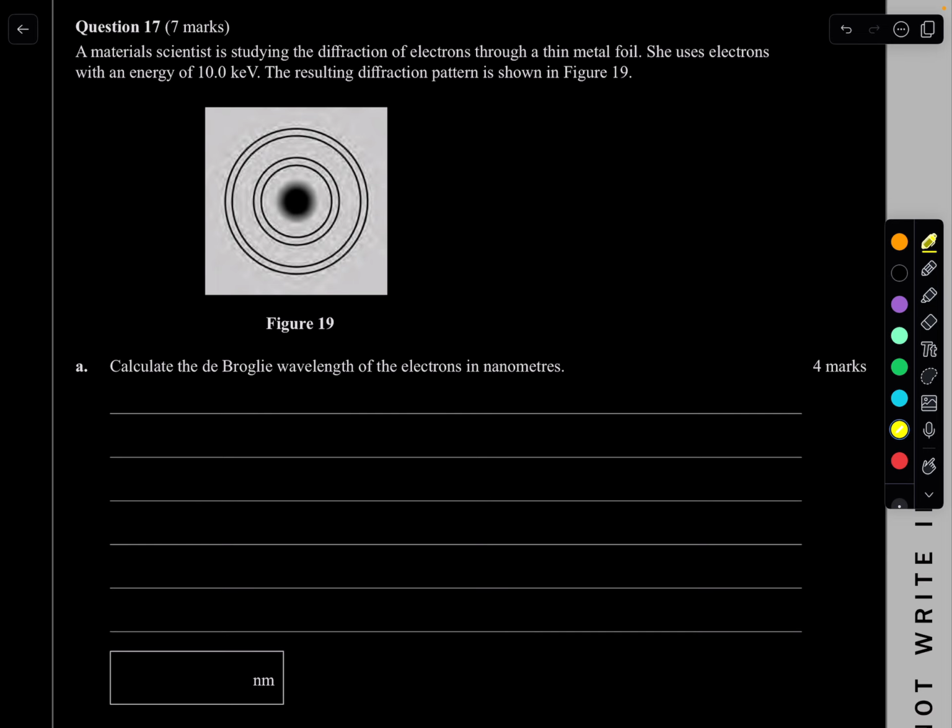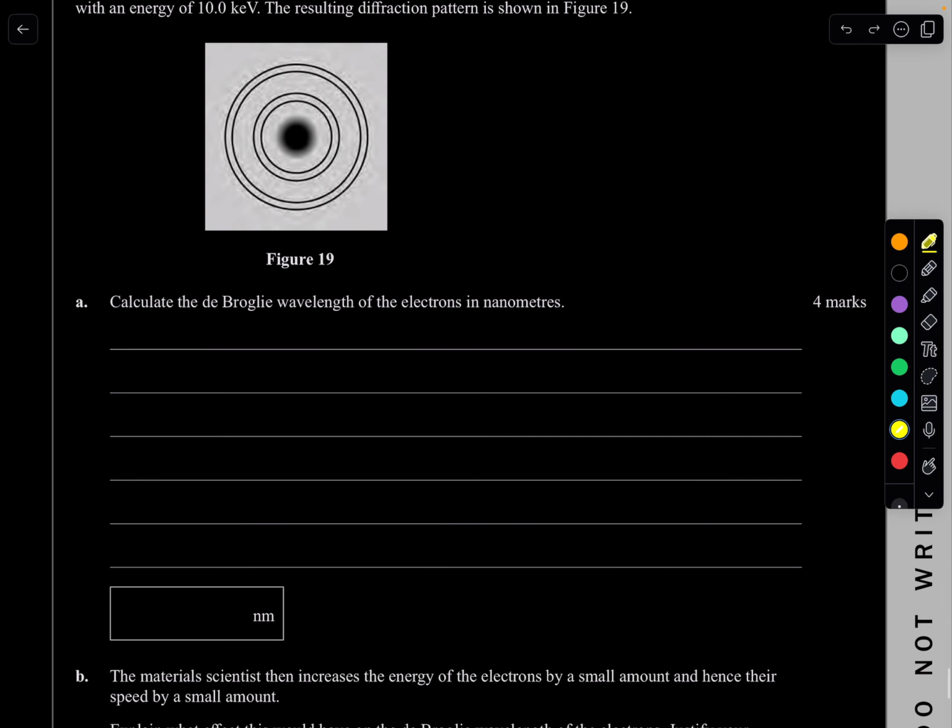So basically what I'm going to do is take the energy, this is your kinetic energy, and I want to make it into joules. So it's 10 times 10 to the power of 3 electronvolts, that's kiloelectronvolts. I want to multiply it by 1.6 times 10 to the negative 19 to get it in terms of joules. So 10 times 10 to the power of 3 times 1.6 times 10 to the negative 19 gives me 1.6 times 10 to the power of negative 15 joules.